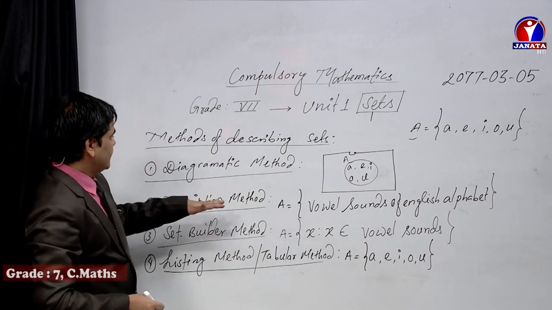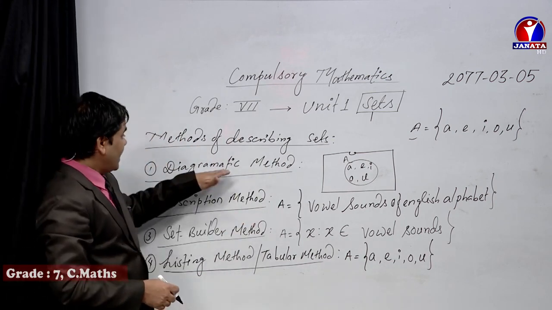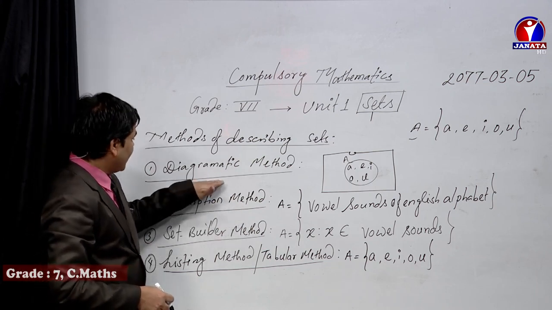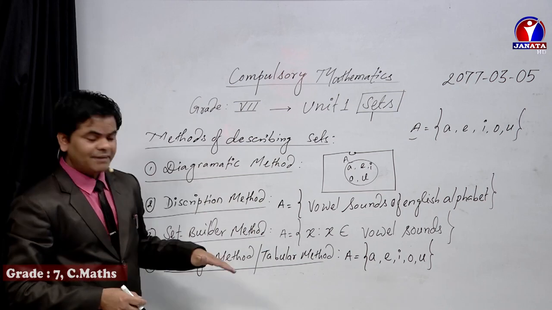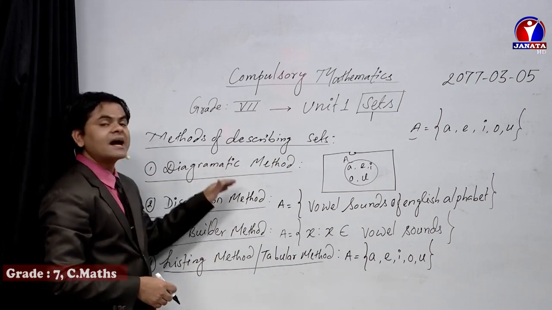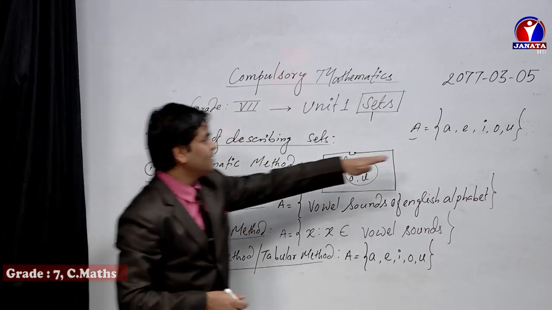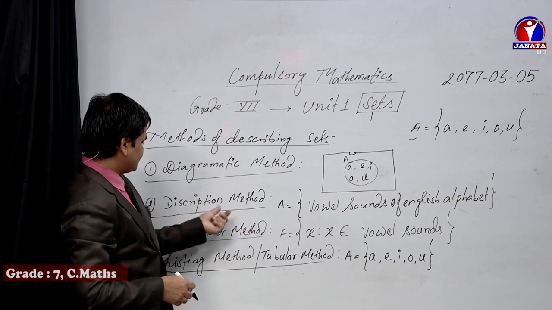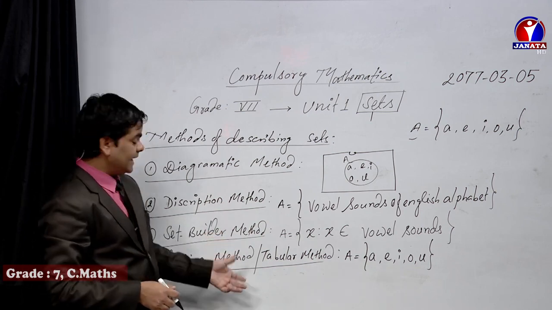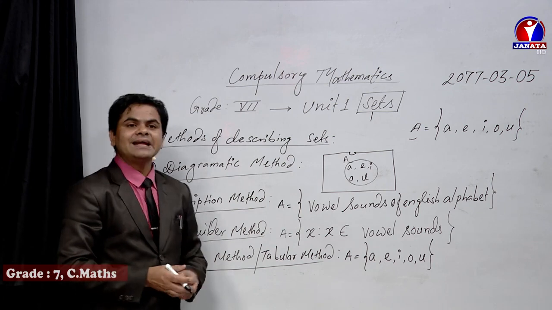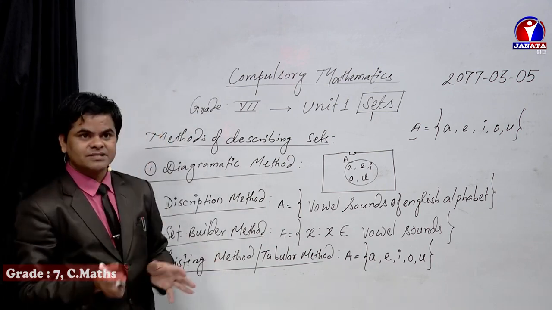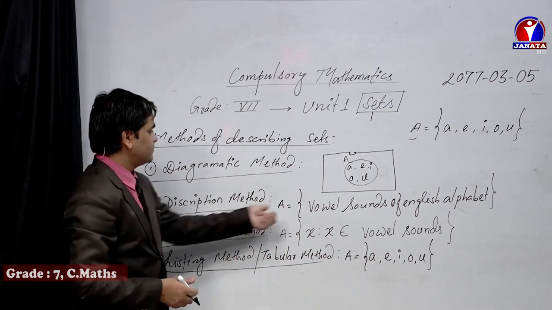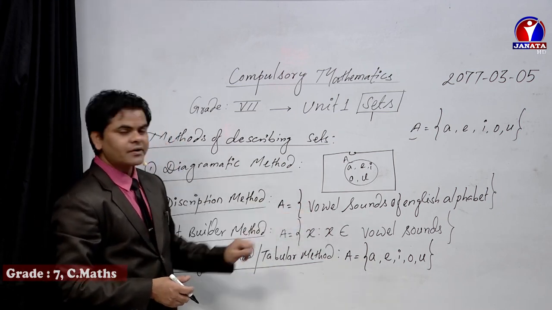And dear students, what we have to understand is that one method won't replace another, and one method does not become complementary to another. That means they are alternatives to each other. The same information, if you write in this form, or this form, or this form, then all will be right. You can choose any method of writing, but sometimes in an examination you will be asked to use a particular method among them. So, as per the instruction given, you can write it.